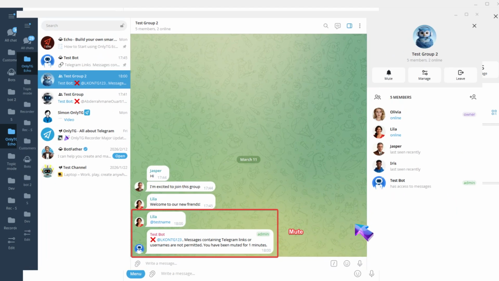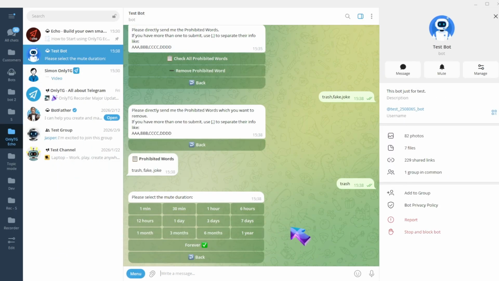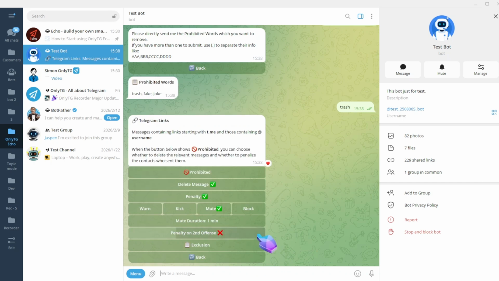Mute. Mute members who violate the rules. Click Mute Duration to select the mute period. Supports the penalty on second offense option.